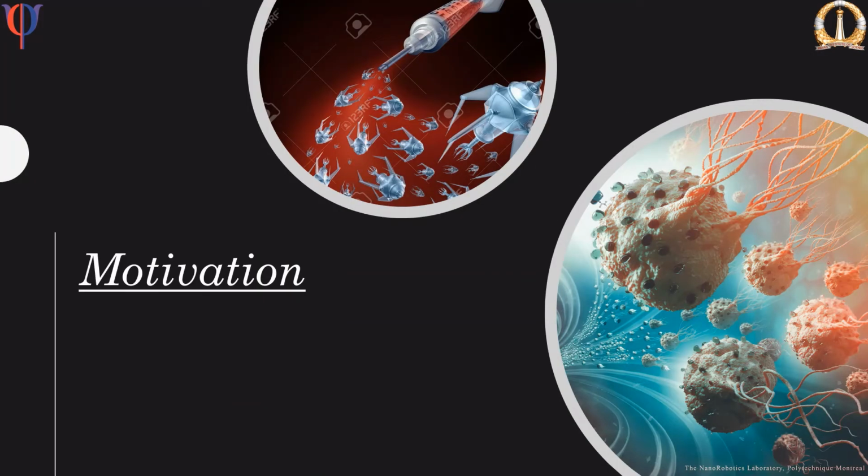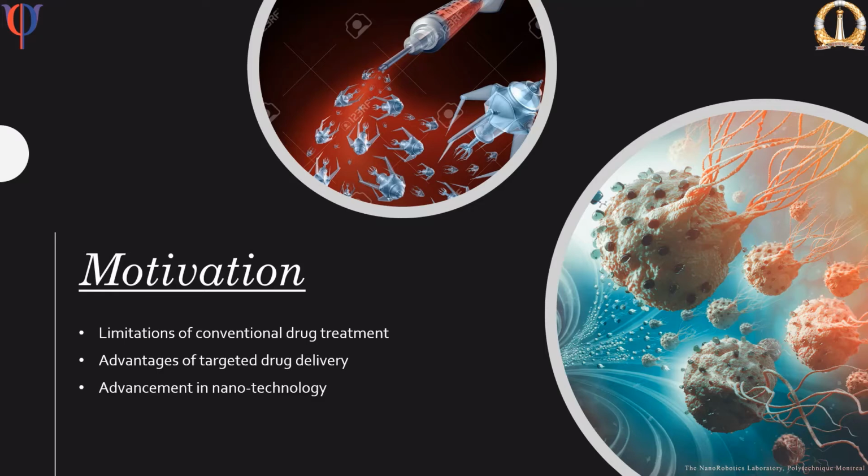Why exactly a micro-robotic system? It is motivated by the following reasons. There are limitations in the conventional drug treatment, especially cancer treatment. Targeted drug delivery by microbots, on the other hand, overcomes these limitations by minimizing side effects, reducing drug intake frequency, concentrating drug on a target area, to name a few. The current advancement in nanotechnology further encourages tangible research at microscale. A micro-robotic system could also find applications in environmental monitoring, water body treatment, small-scale manufacturing, and many more.